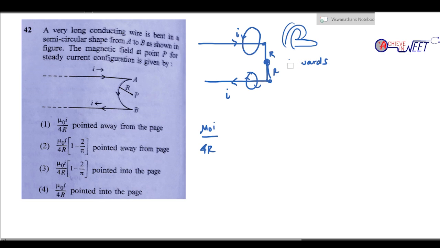So what is the net magnetic field due to the ½ infinite wires? It is going to be inwards μ0 I by 4R. Okay? Because right side of a current is going to be inwards. In the case of the left side it is also going to be inwards. Without the video it is quite difficult to explain, but just know that the magnetic field due to the two ½ infinite wires is inwards. So it is 2 μ0 I by 4R.